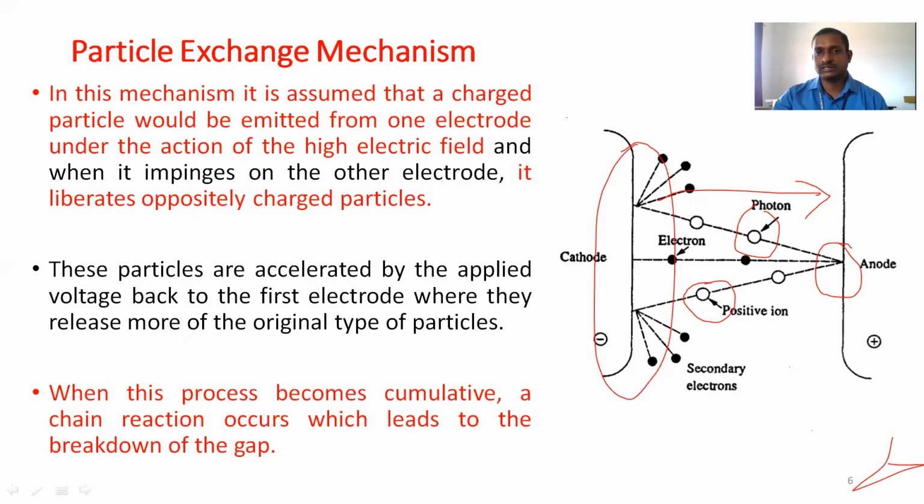So it produces more secondary electrons. These secondary electrons are mainly responsible for the current growth. If the process is a chain reaction, then at a certain current limit, breakdown will occur in the gap. This is called the particle exchange mechanism. Electrons move from one electrode to another and release oppositely charged particles. Again, these oppositely charged particles release the original or secondary electrons. So more electrons are the reason for the breakdown.